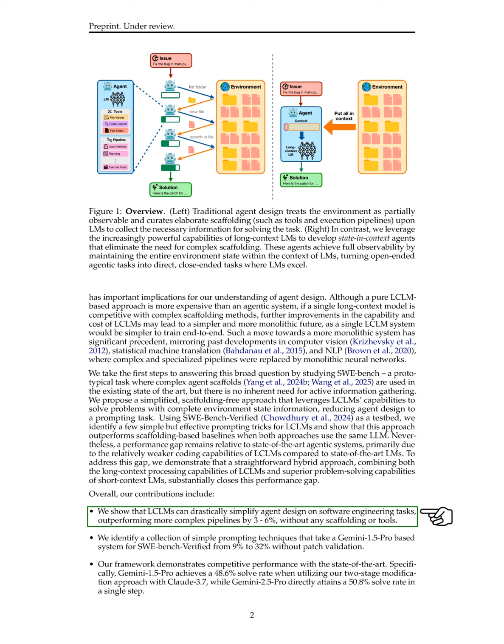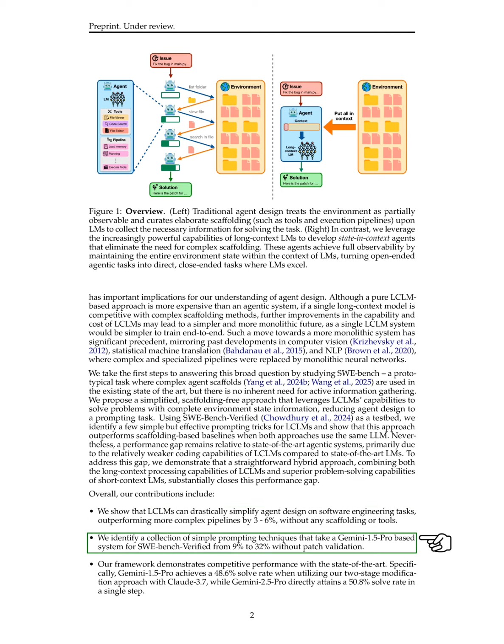Our contributions include showing that long-context models can simplify agent design in software engineering tasks, outperforming more complex systems by 3 to 6% without any scaffolding. We also identify simple prompting techniques that improve performance significantly. Our framework achieves competitive results, with specific models reaching solve rates of around 48.6% to 50.8% using our methods.